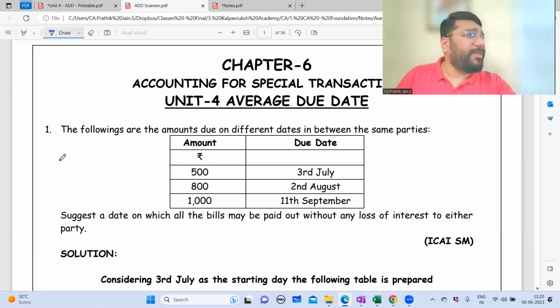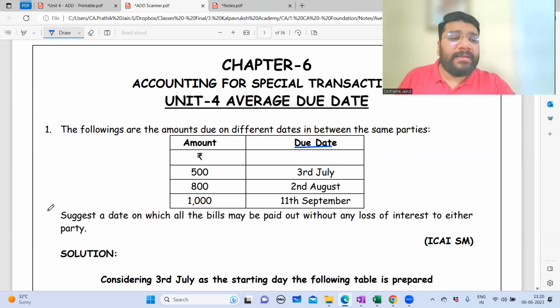So the very first illustration of your ICAI study module, is it there in the book? The first question. It says that the following are the amounts due on different dates between the same party. 500 is the amount to be paid on 3rd of July. The due date for payment is 3rd of July. 800 to be paid on 2nd of August. 1000 is to be paid on 11th of September. So 3 different payment dates.